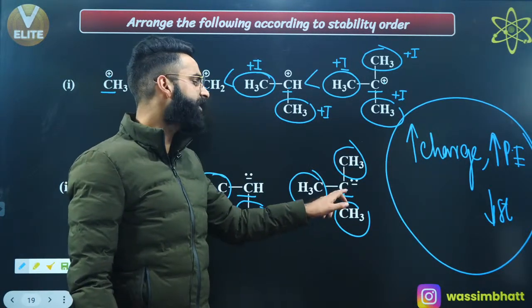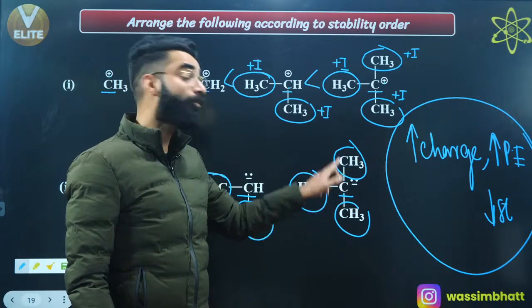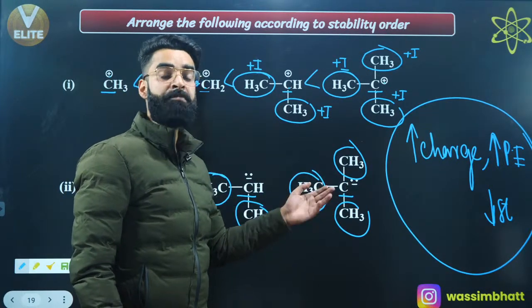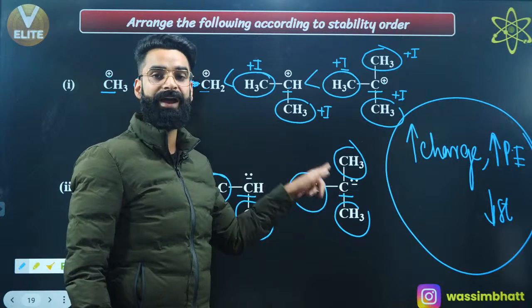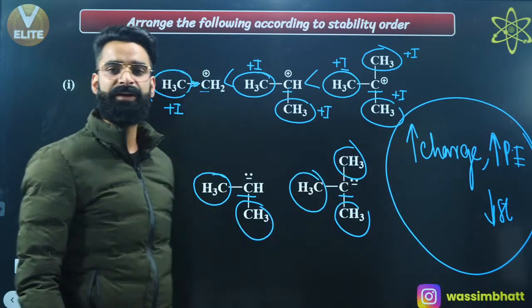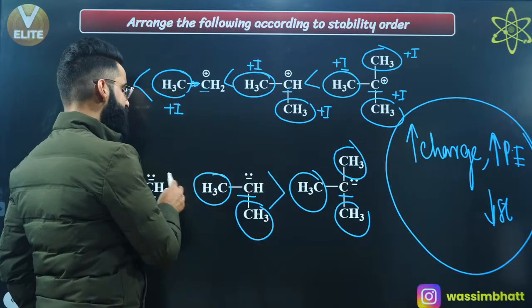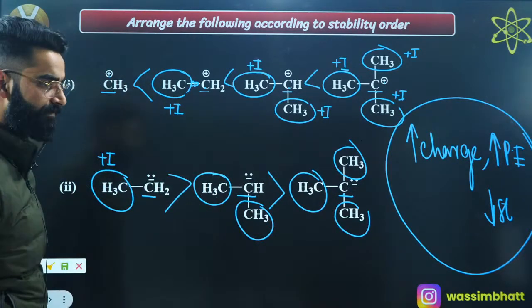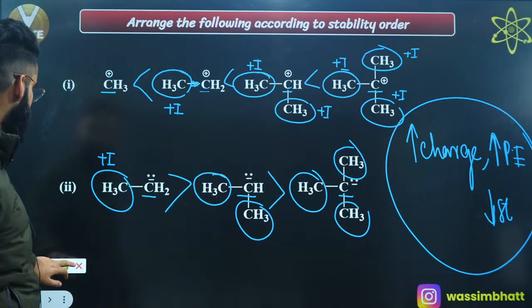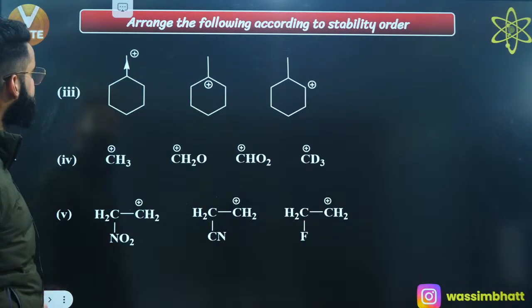So already this carbon was having negative charge. Now due to these plus I groups, there will be more negative charge at this carbon, right? The more the charge, the less the stability, right? So the stability of this one is going to be minimum among all, right? As simple as that. Correct, people? I'm sure it's again clear to you, right?